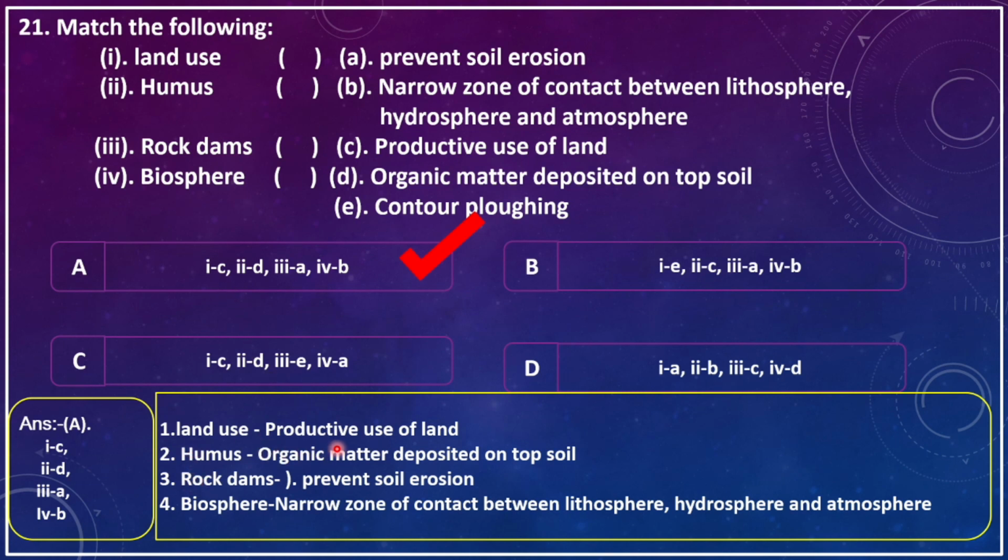Land use, productive use of land. Humus, organic matter deposited on the topsoil. Rock dam, prevent soil erosion. Biosphere, narrow zone of contact between lithosphere, hydrosphere and atmosphere.